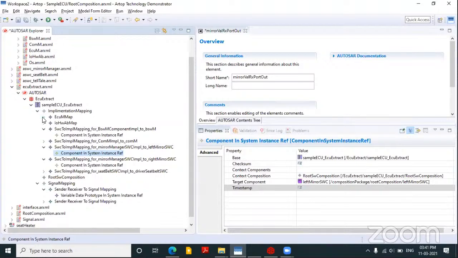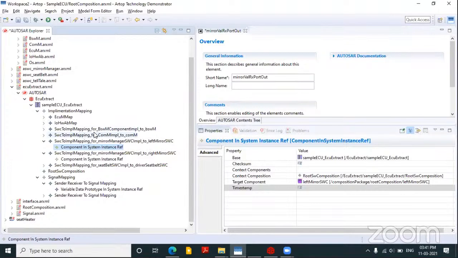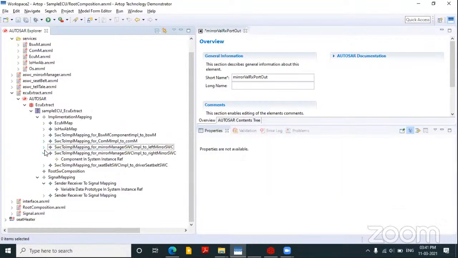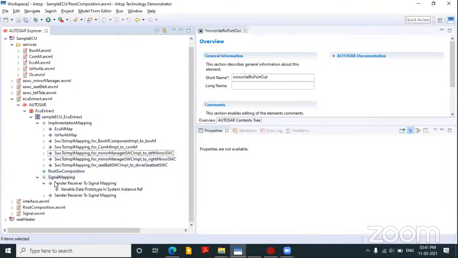Now, once I have done this, I have done ECUM, IO hardware, software component to BSWC, and my mirror management, COM implementations, and the rest of the ASWCs, seat belt and all those things. Once the software component to implementation mapping is done, I can do signal mapping.